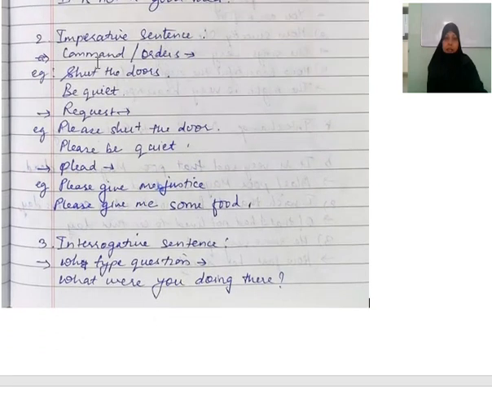Imperative sentence. Imperative sentence means command, request or plead sentence. Command sentences like shut the door, be quiet means when we give someone some order. Request like please shut the door, please be quiet. This is request. It also comes under imperative sentence. And plead sentences like please give me justice, please give me some food. These are all what? Imperative sentence.